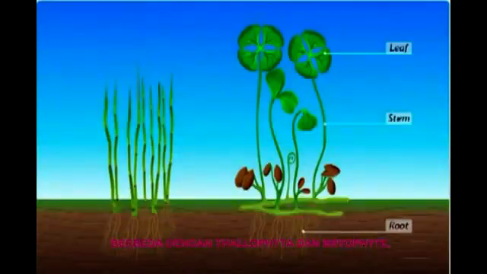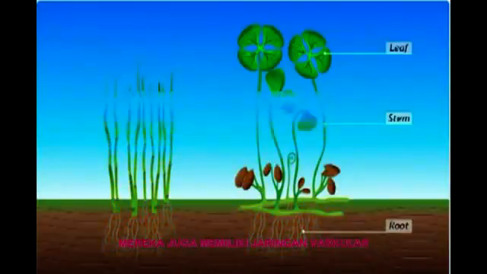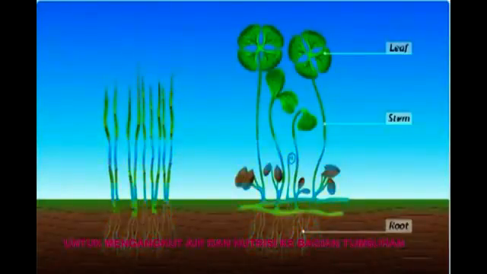Unlike thallophytes and bryophytes, the plant body of pteridophytes is differentiated into stem, leaves, and roots. They also have vascular tissues to conduct water and food to the different parts of the plant.